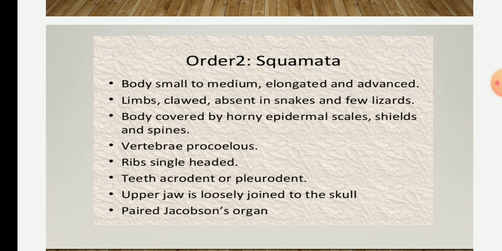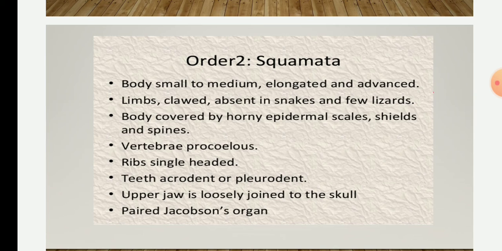The next point is the limbs. The limbs of members of the Squamata are, for example in snakes, absent. If present, as in some scaly lizards, the limbs are clawed, while in some snakes and even in some lizards they are totally absent.